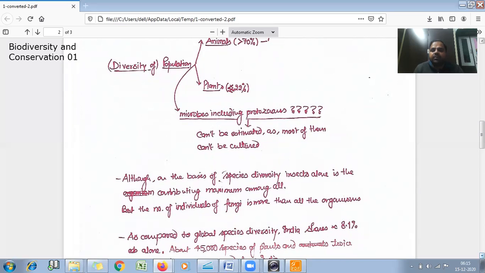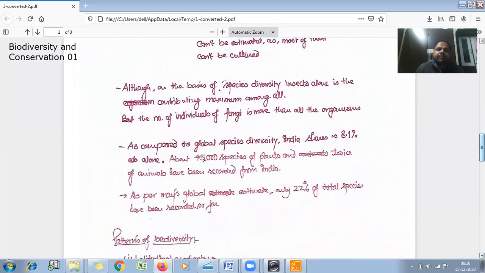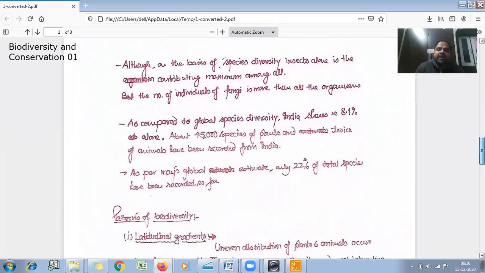So the number of species, or diversity, is more in case of insects, but in case of number, the individuals of fungi is more as compared to the rest of the organisms. And as compared to global species diversity, India shares around 8.1% of the biodiversity alone. About 45,000 species of plants and twice that of animals have been recorded from India alone. It means India is rich in biodiversity.